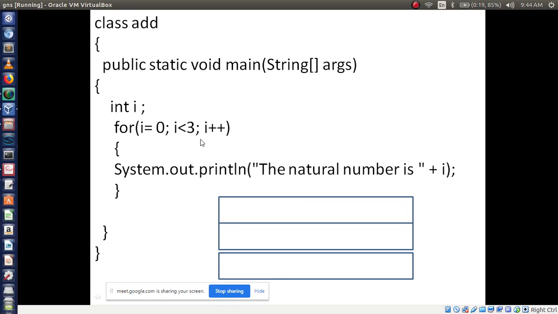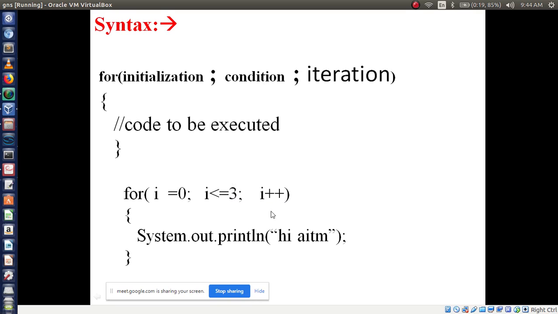See, another example. Int i I have declared. This is a small example, right? Here, how many times will Hi AITM print?